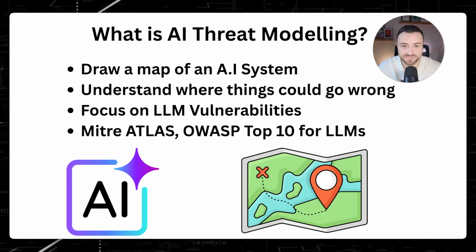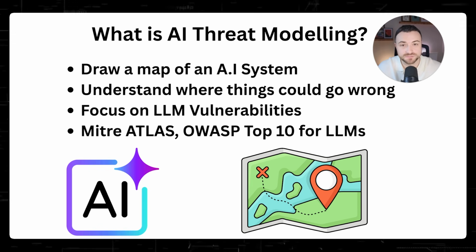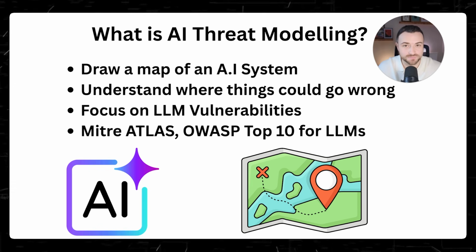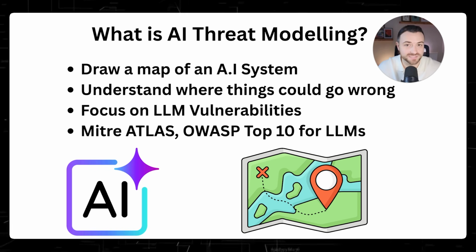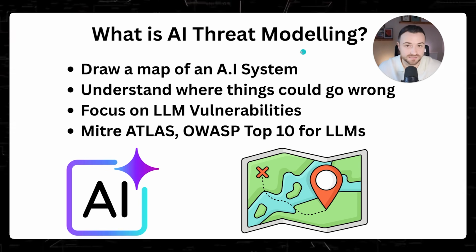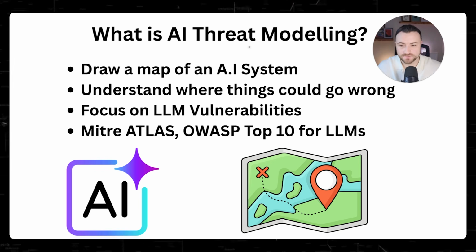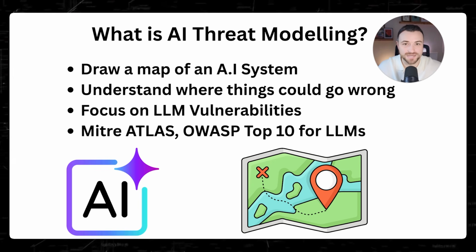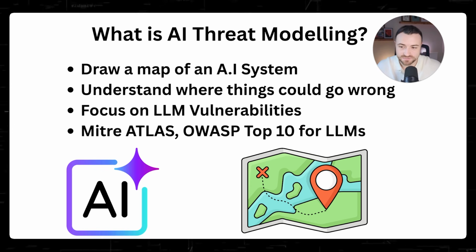Threat modeling has predated artificial intelligence and has always been done when it comes to the implementation of new tools and new systems. But now we're moving into the implementation of these AI tools, and we're also going to want to understand where things could go wrong and how they could be compromised by hackers and attackers. So what we're doing here is focusing on vulnerabilities that relate to large language models, similar to tools like ChatGPT. There are some great resources there.